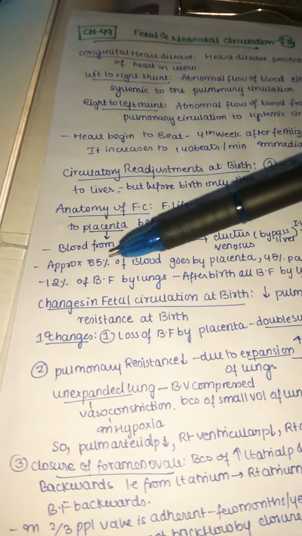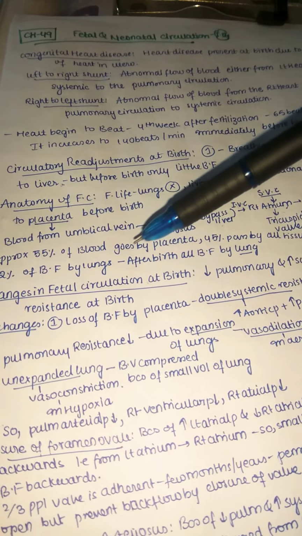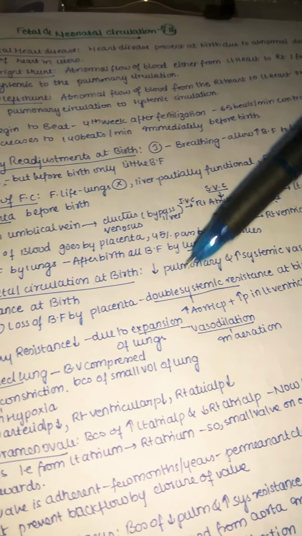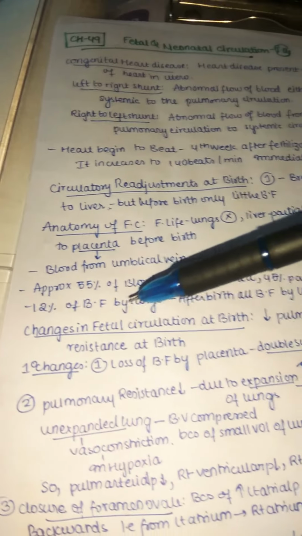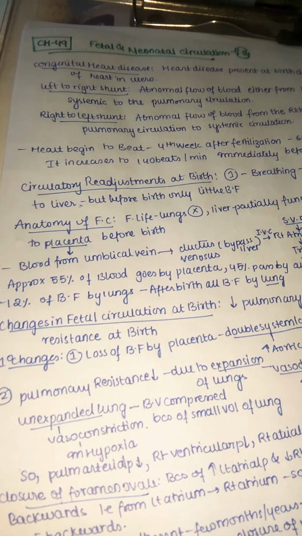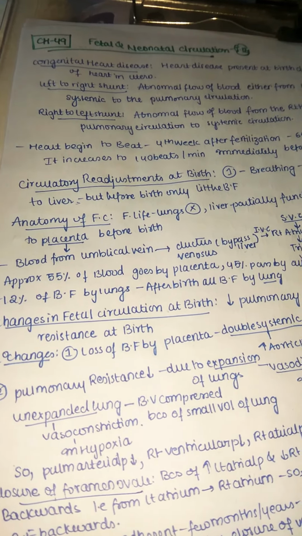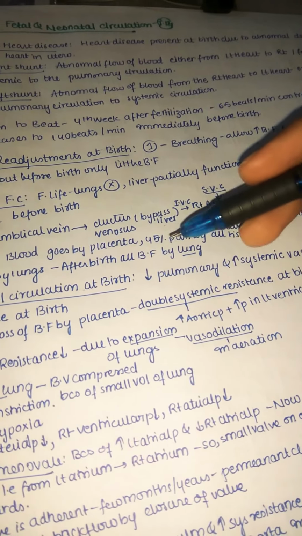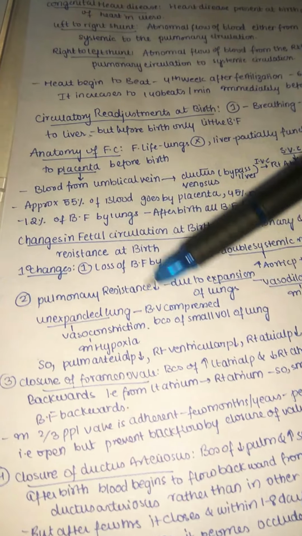the tissues. So 12% of the blood flows to the lungs, and after birth all blood flows to the lungs. So remember, before birth only 15% of blood goes to the lungs, because they are non-functional. But after birth, most of the blood flow is going only to the lungs. So changes in fetal circulation at birth, this is very important.